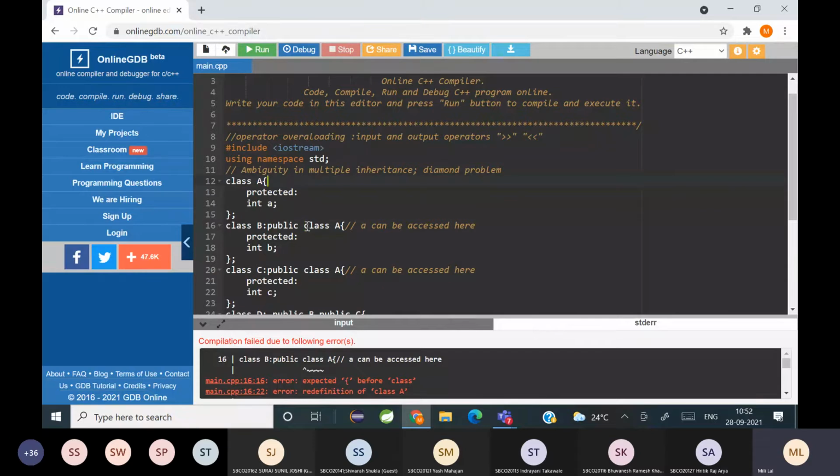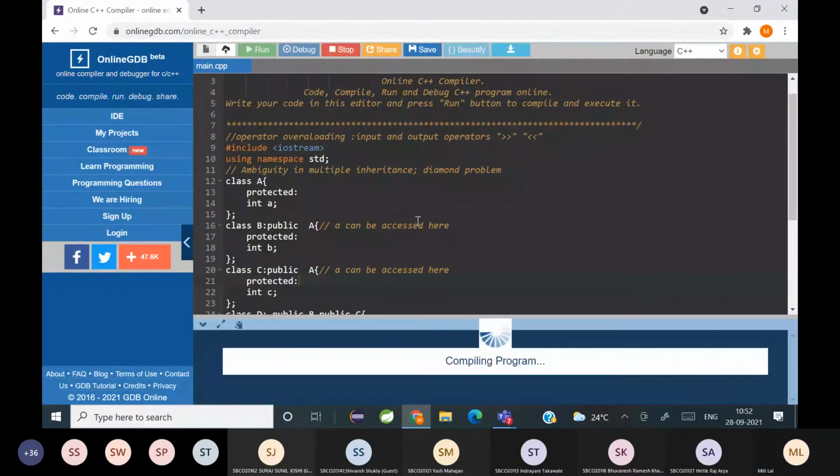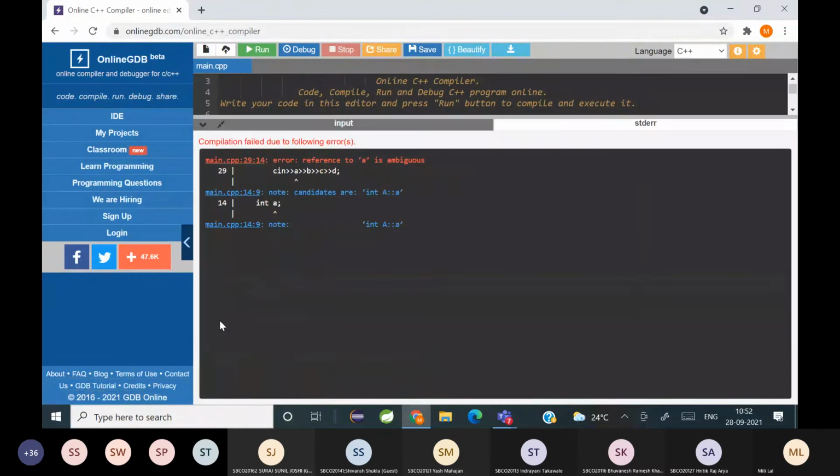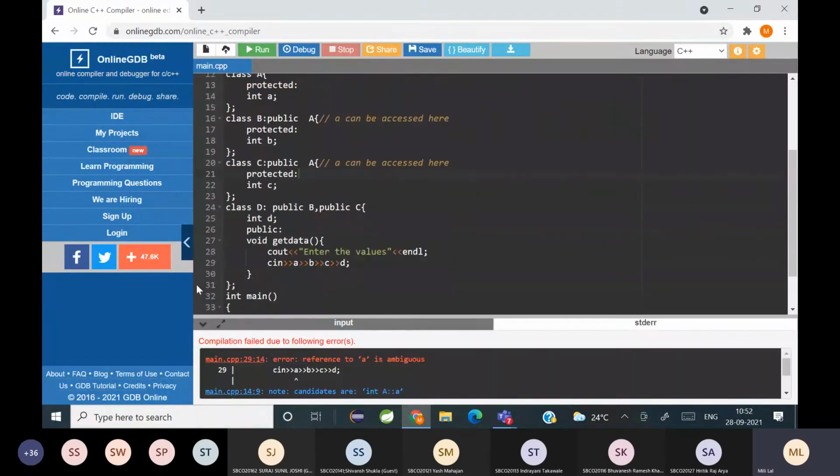Class A pub. I wrote class A here. Yeah, public. Come on, students, please correct me if I'm wrong. Okay. Can you see the error now? What is it saying? A is ambiguous. Can you tell me why? In line number 29, that is inside class D, A is ambiguous. There is no problem in B, C and D, but A is giving an error. A is ambiguous. Can somebody tell me a reason for that?